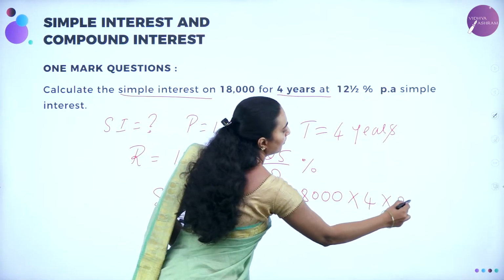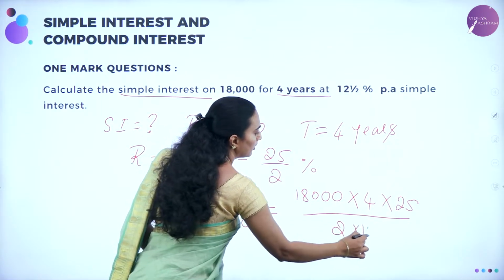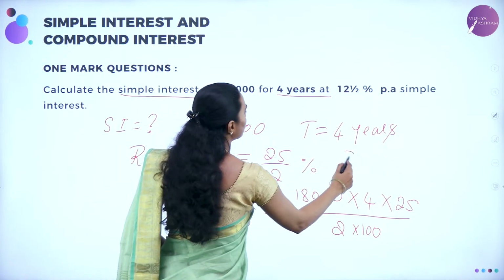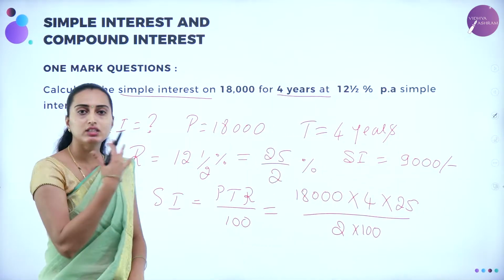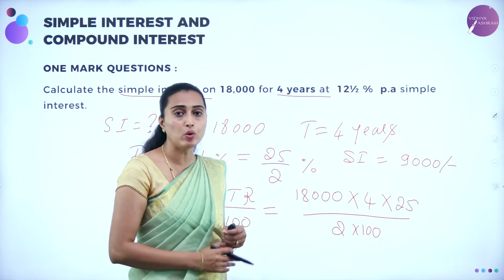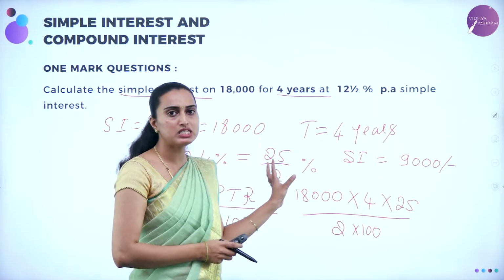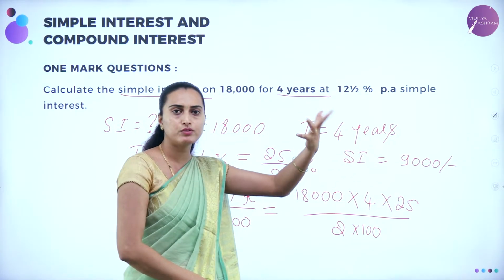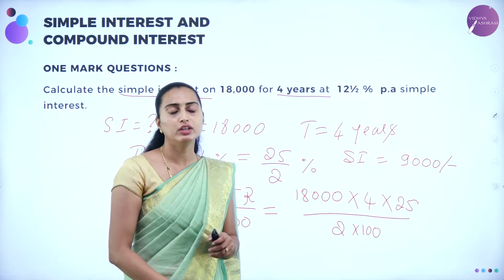So 25 divided by 2, into already 100 is there. So 2 into 100. After calculating, the simple interest will be equal to 9,000. This is your simple interest. Suppose they ask you to calculate the amount, what you need to do? You take principal plus simple interest, that is 18,000 plus 9,000 gives you 27,000. Understood? That is how you calculate according to the given question.